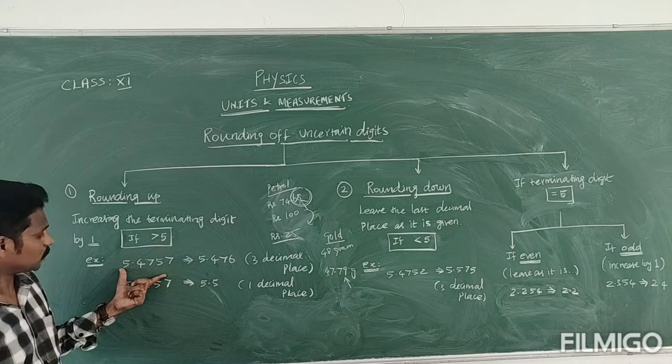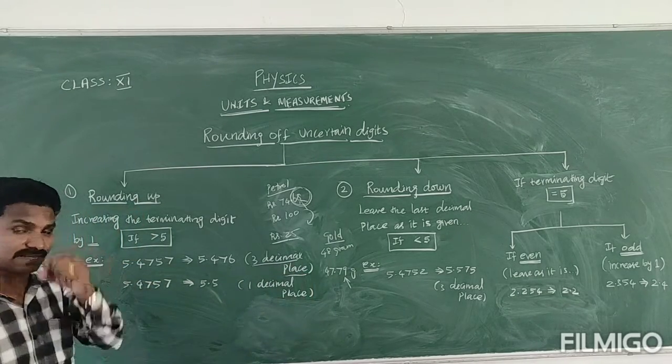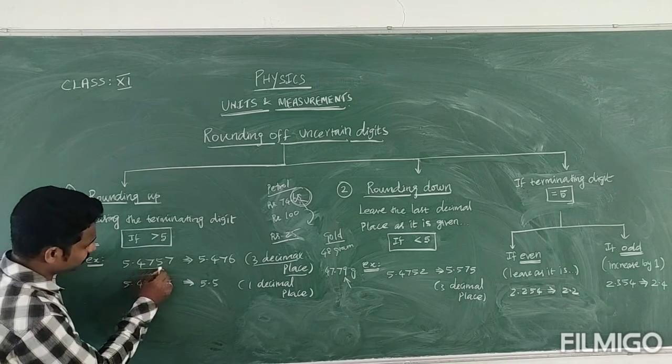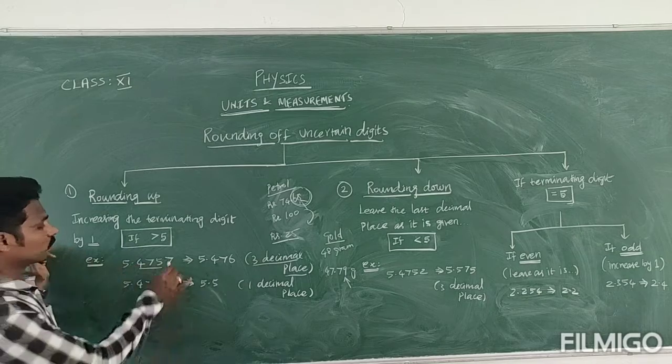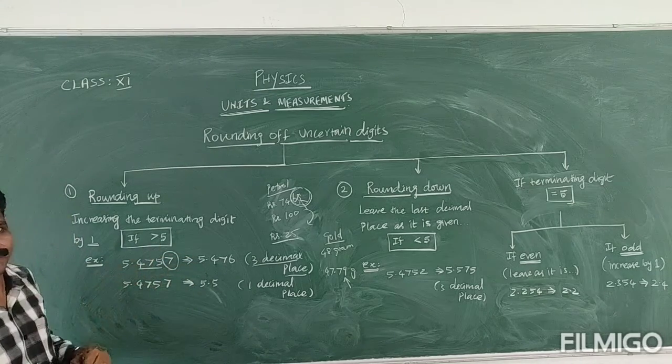Okay, so now I want 3 decimal places, because I already informed you decimal places are very important. I need 3 decimal places. So 1, 2, 3, these 3 only I need. Now you focus, this number is 7. So number 7 is greater than 5.